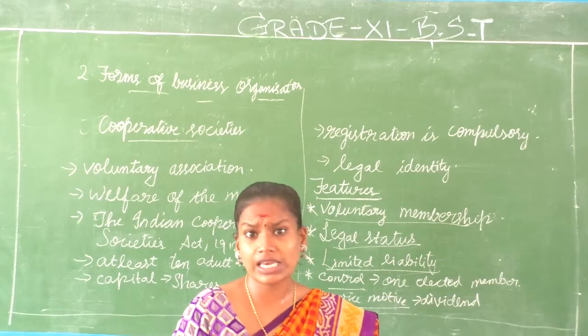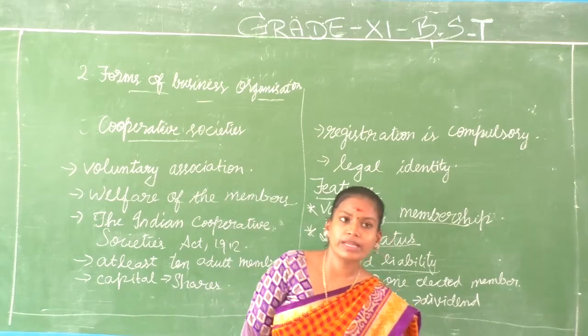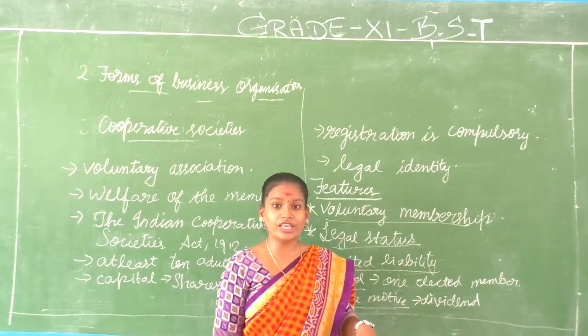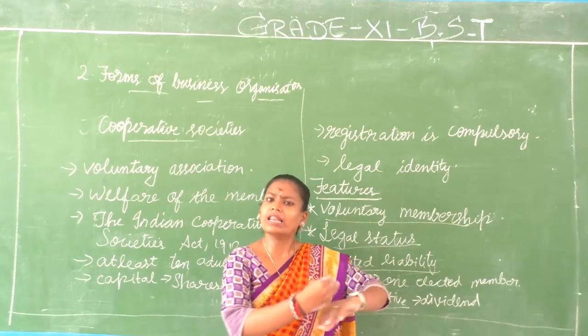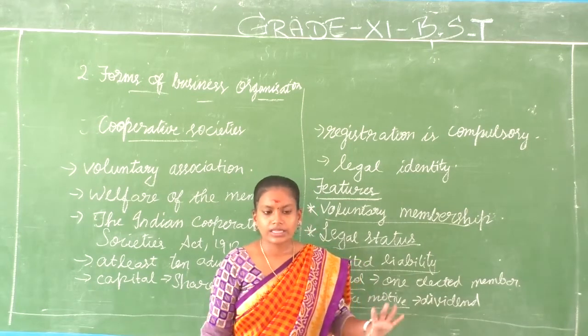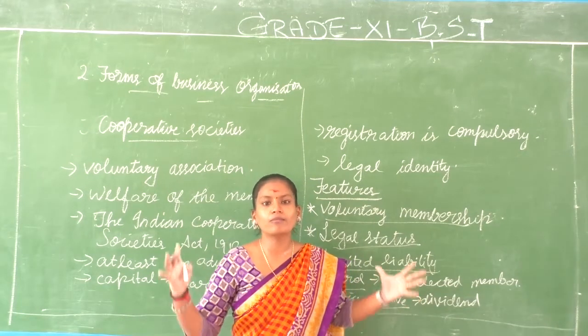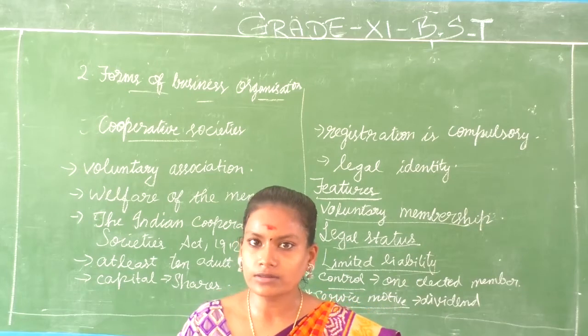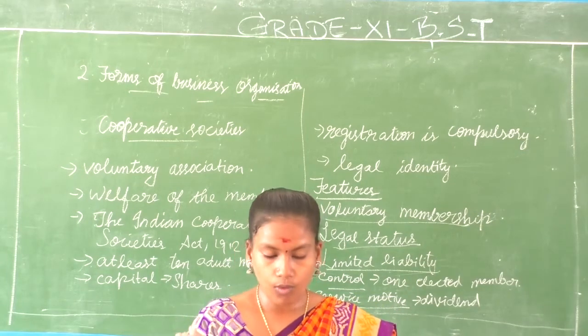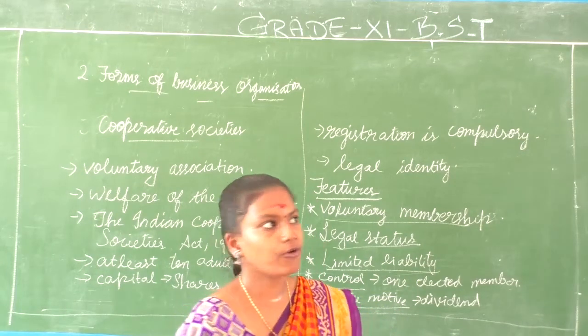So mostly if you see, cooperative societies will be like dairy farms, farmers, weavers. Weavers will have a society. They will help each other. That is the main aim of having a society. Cooperative society. Understood? So these are the features of cooperative society.